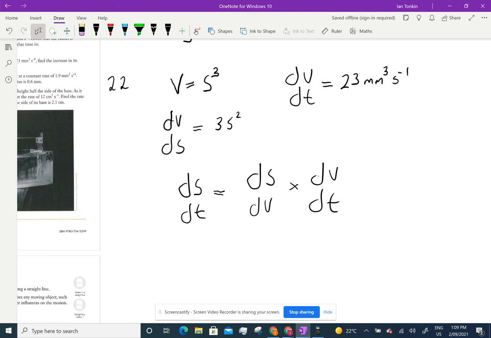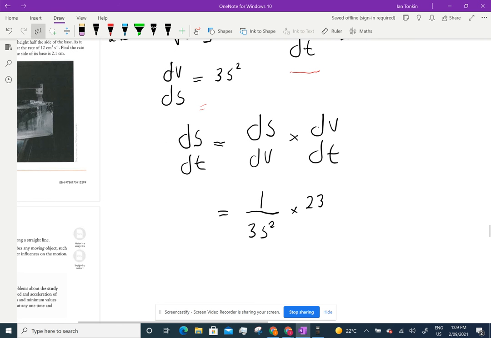I have dV/dt, but I don't have ds/dV. If I turn dV/ds upside down, I will get it. So it equals 1 on 3s squared times 23. So I get ds/dt is 23 on 3s squared.